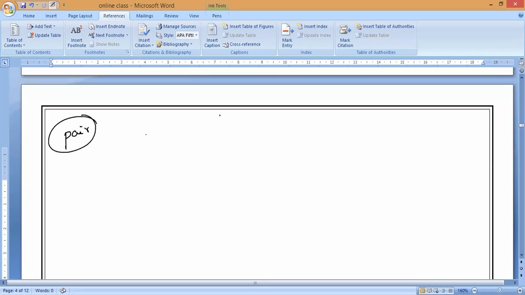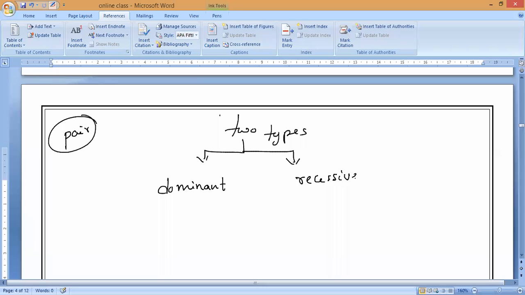So in this pair, we can say these genes are of two types. How many types, guys? These genes are two types, based upon which is working effectively. That is what we call one dominant gene, and the second one is called what, guys? Recessive gene. Understand? One is called the dominant gene, and the second one is called the recessive gene. So what do you mean by dominant gene? I will explain with an example.